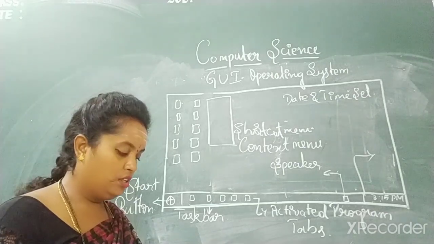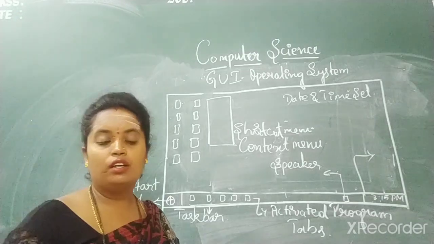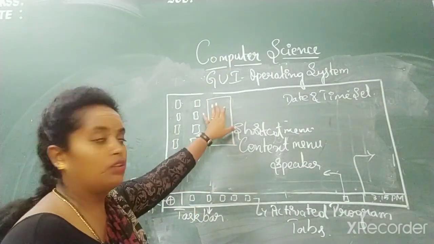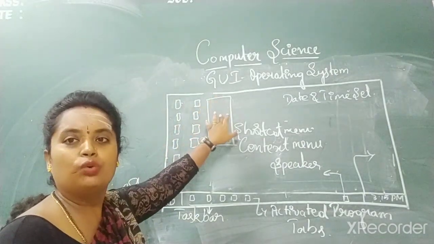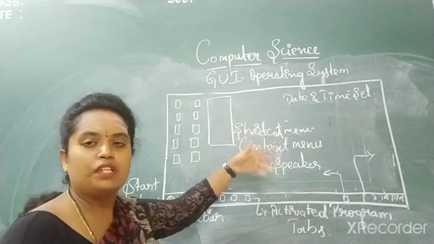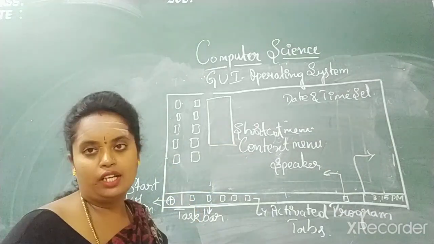Understood, children? If you have any doubts, you can ask me. For example, this context menu: if you right click on My Computer, you will get open, view, arrange the files, all those different options. So for each of them, you will get what is called a context menu or a shortcut menu.